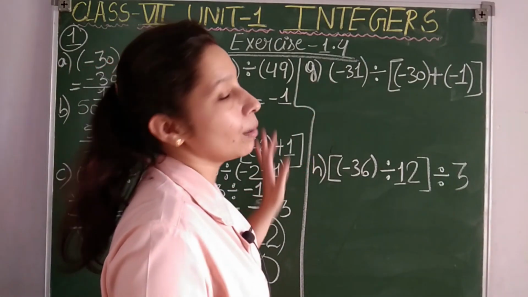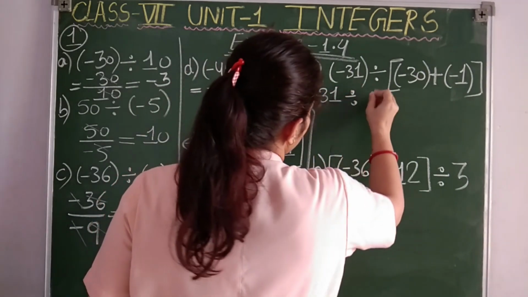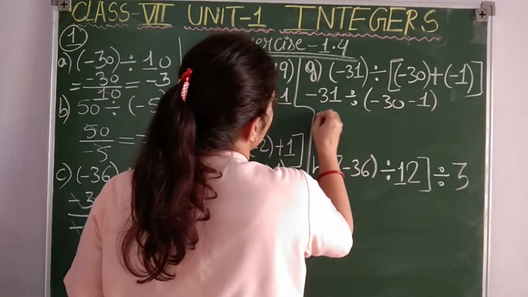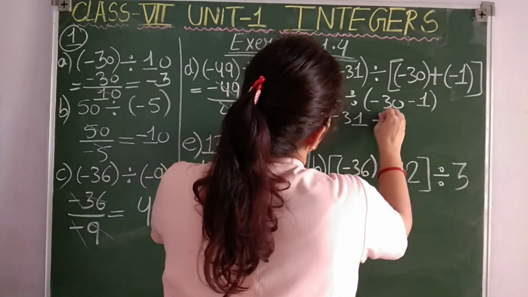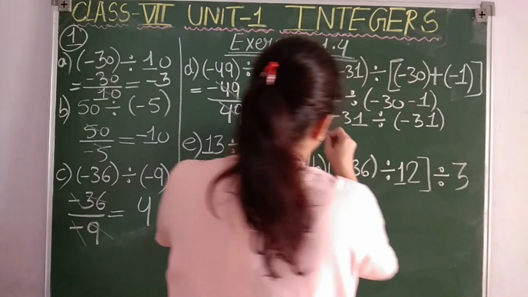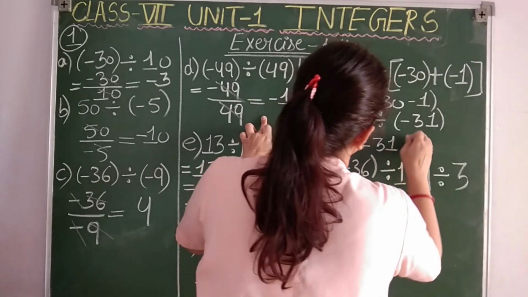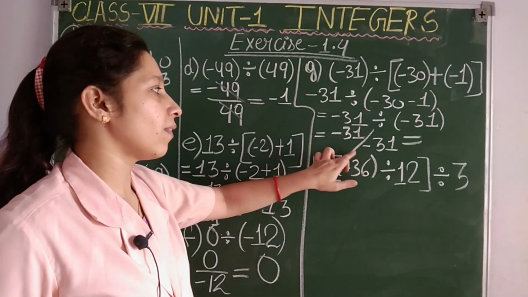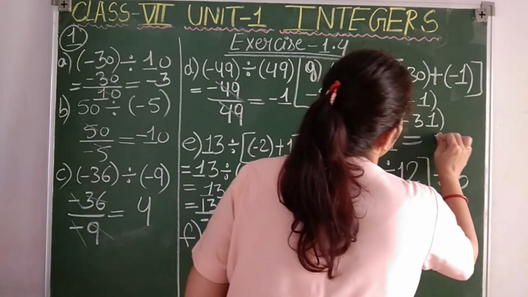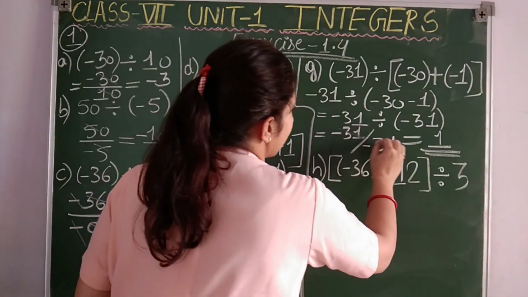Then G point, again many brackets. No problem, we'll open the brackets. Minus 31 divided by, now minus 30 plus minus 1 is minus 31. Now minus 31 upon minus 31. So students, negative signs cancelled, 31 cancelled, we will get 1. So a positive 1 is the result. Clear, students? 31 cancelled here.